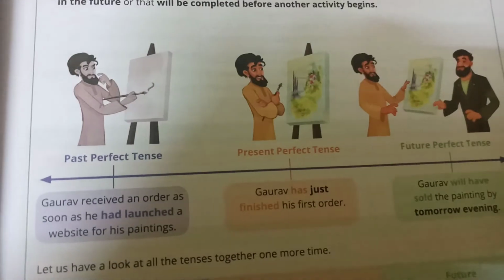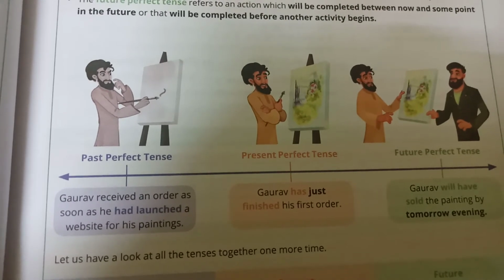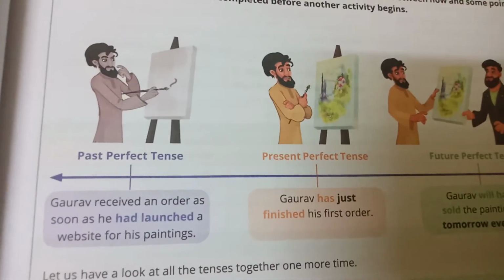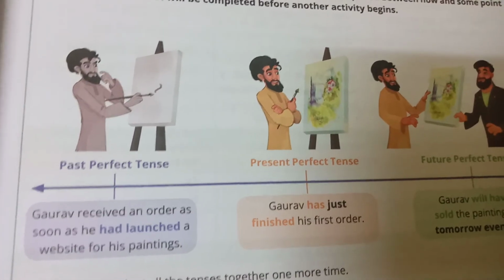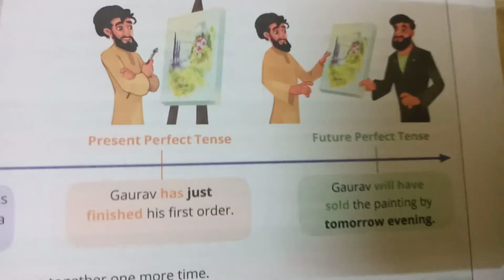So what is past perfect? Gaurav received an order as soon as he had launched a website for his paintings. Present perfect: Gaurav has just finished his first order. Future perfect: Gaurav will have sold the painting by tomorrow.